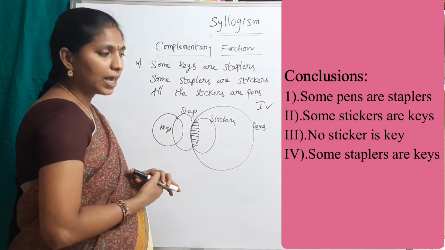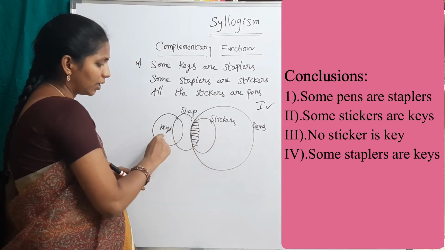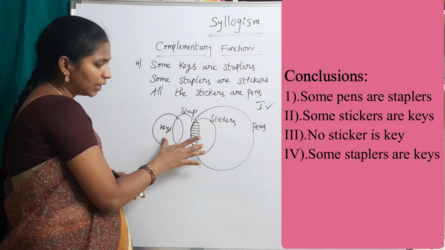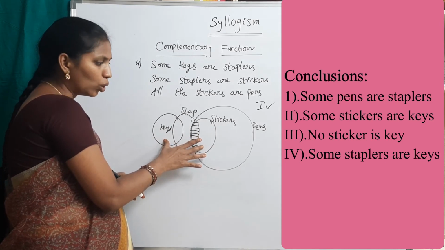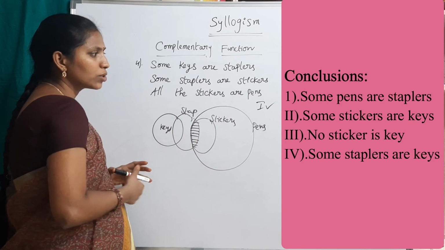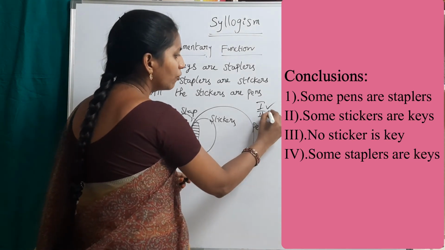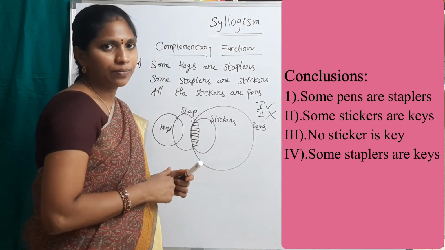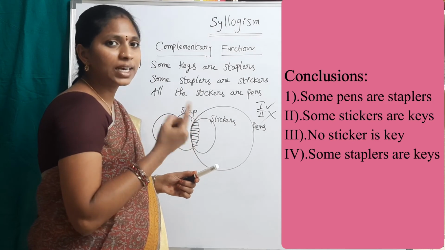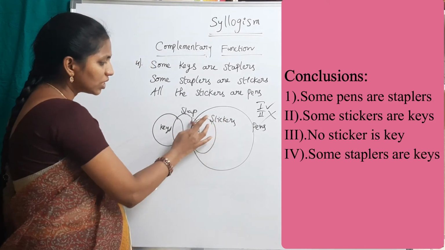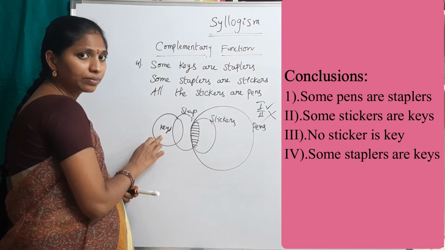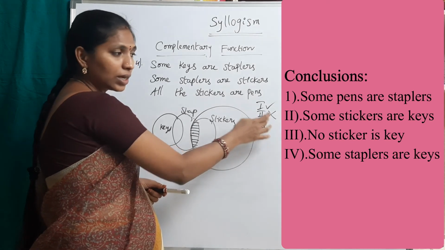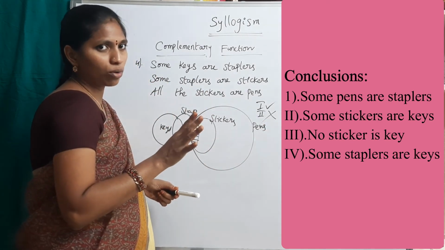See the second conclusion. Some stickers are keys. Can we say some stickers are keys? Is there any relation here? No. So, the second one does not follow. Third conclusion. No sticker is key. See here. No sticker is key. Again see. Here the second one alone does not follow.